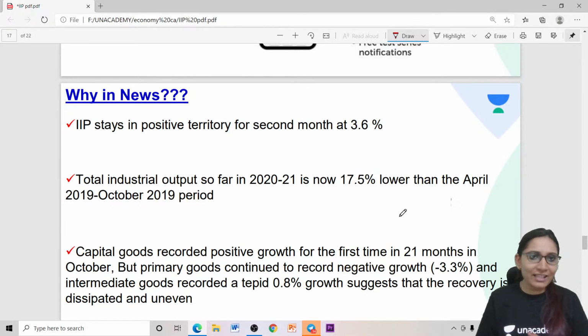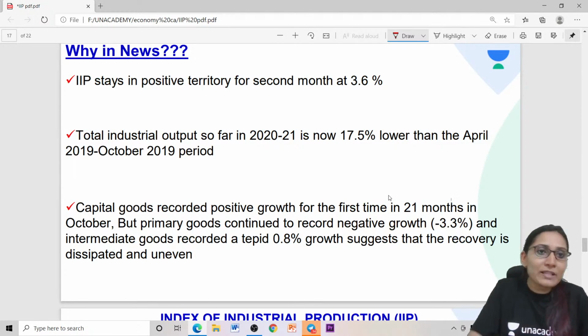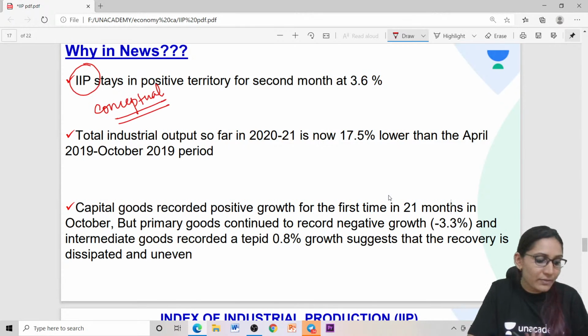So yeah, let's start. This was a big news, that the IIP is staying positive for the second consecutive month. This is good news for the economy, and also an important news for us because if you check the previous year prelims papers, you will see that UPSC is actually checking your conceptual knowledge. UPSC checks whether you are clear with the concept or not, and that is why many times students go wrong with the economic questions. That is because the concept is sometimes wrong, or not very clear.